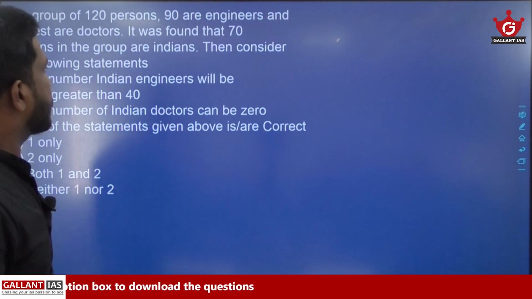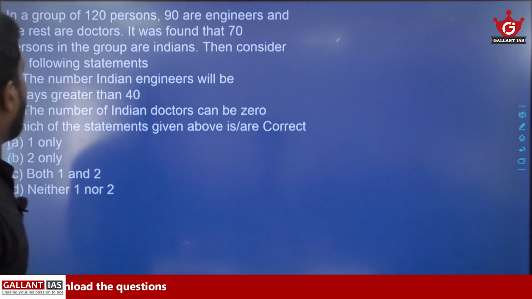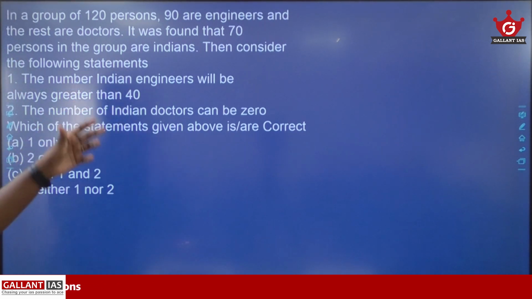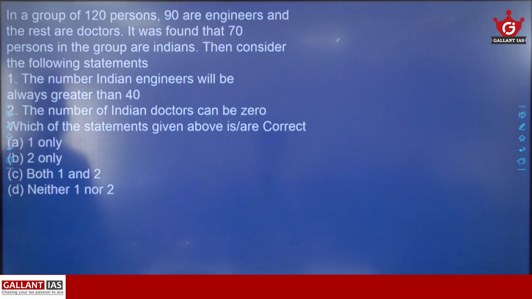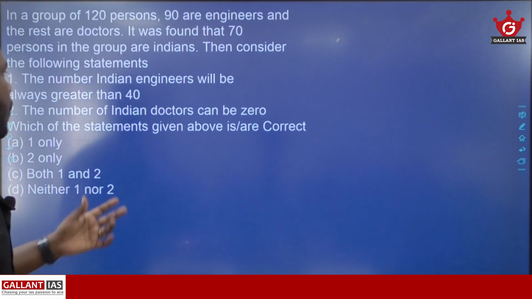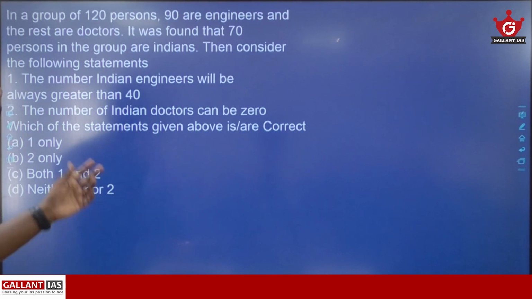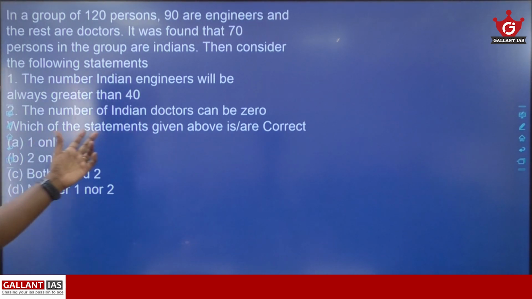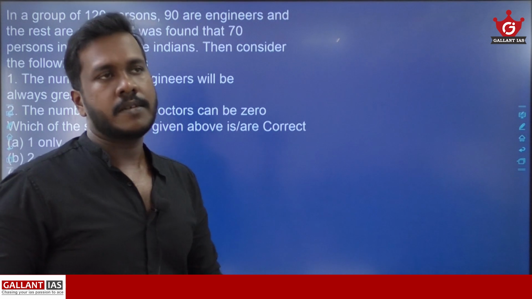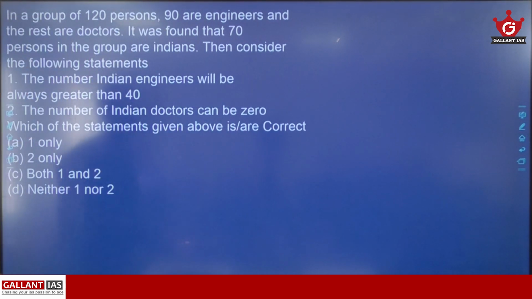In a group of 120 persons, 90 are engineers and the rest are doctors. It was found that 70 persons in the group are Indians. Then consider the following statements. Statement 1: The number of Indian engineers will be always greater than 40. Statement 2: The number of Indian doctors can be 0. Which of the statements given above is or are correct? So, how to solve this question?